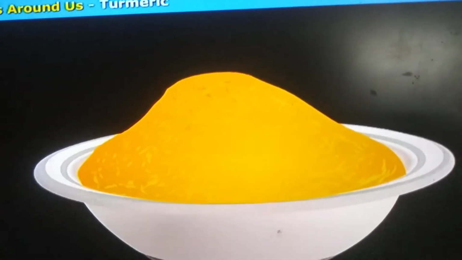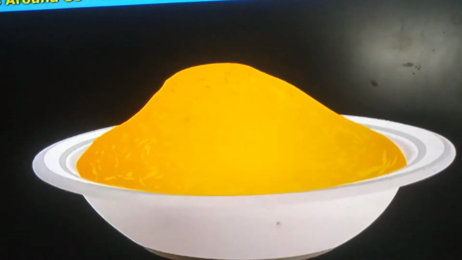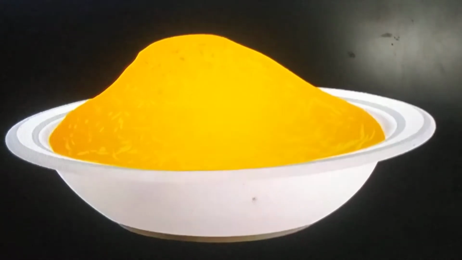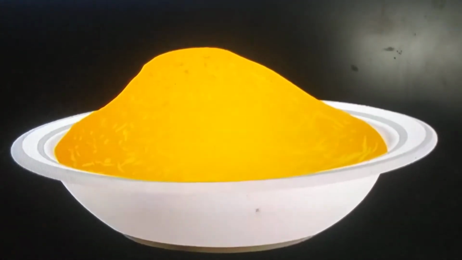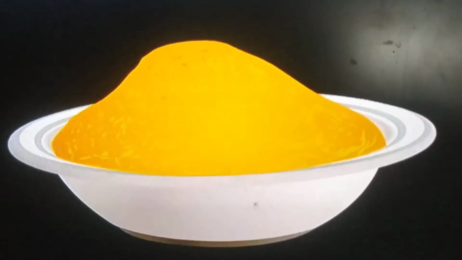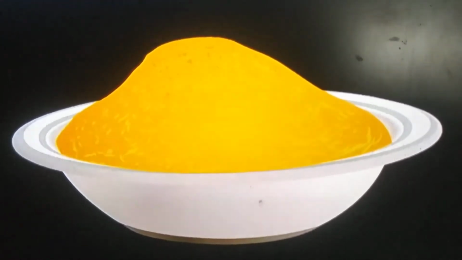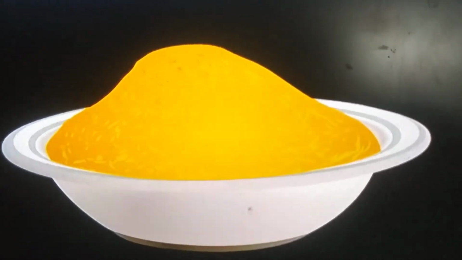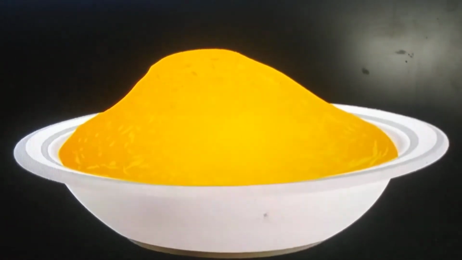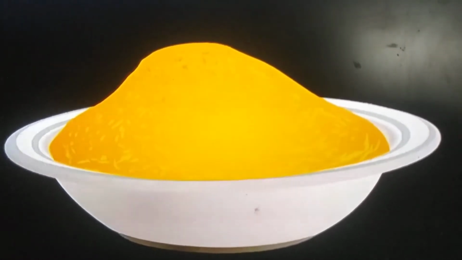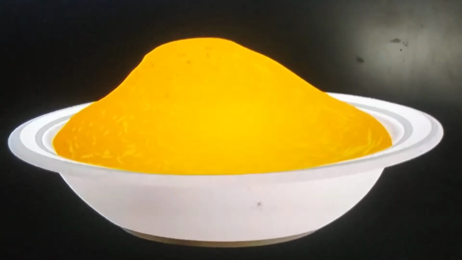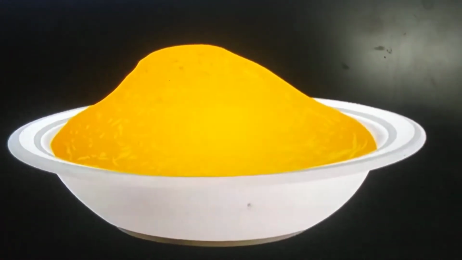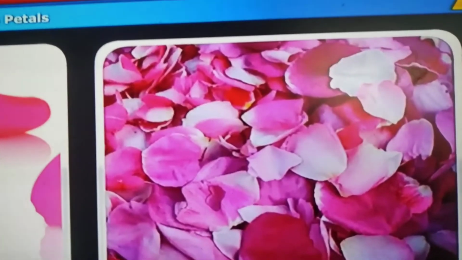Its color does not change in acidic or neutral solution. Only in basic solution does it change. Did you understand, children? If you add lemon water to the turmeric powder or turmeric paper, it doesn't change its color. You can test it. It doesn't change, right?